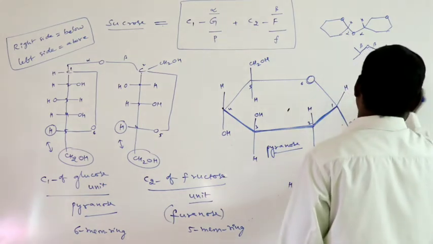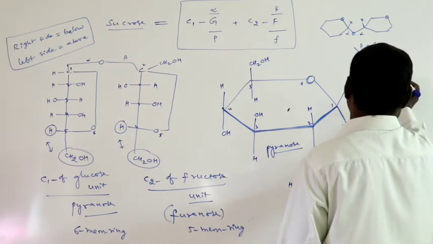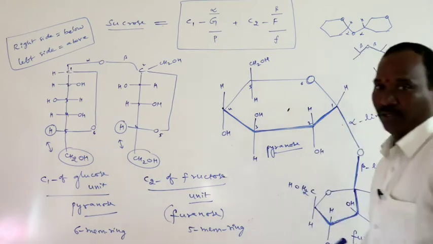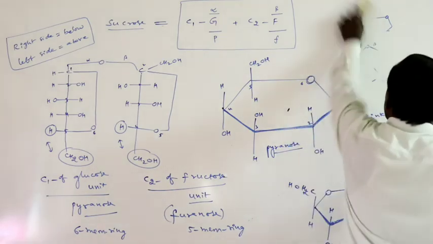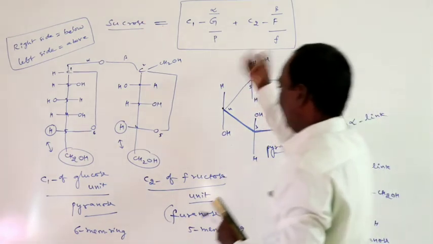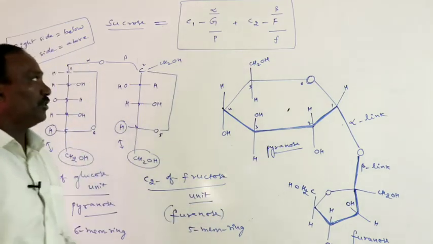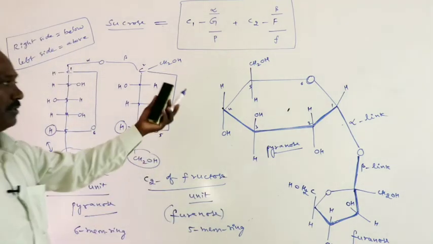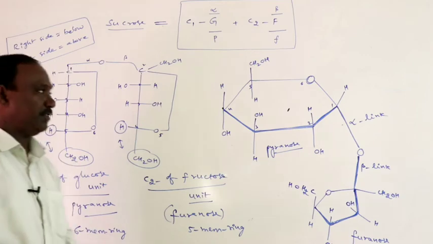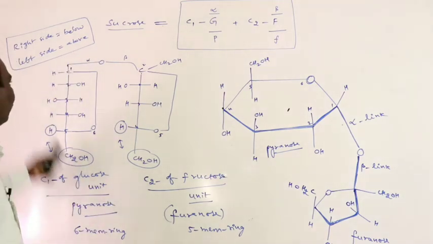Here one side is connected below and the other side is connected in the above direction. This one is alpha, this one is beta. But in the case of sucrose, the linkage is alpha beta linkage: the glucose unit has alpha linkage, and the fructose has beta linkage. This is the structure of sucrose.